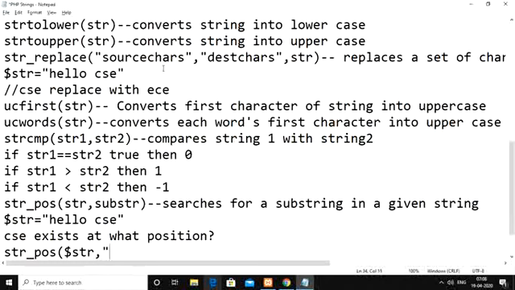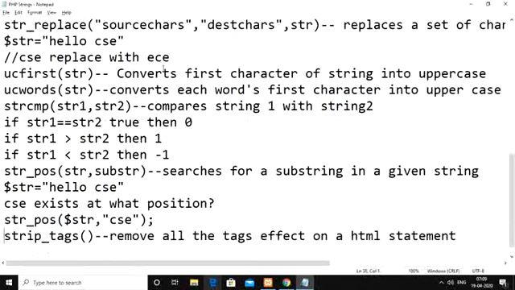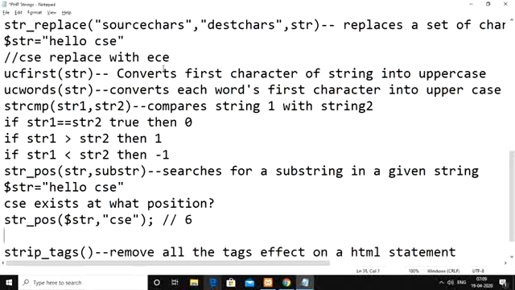The substring CSC. Since within the given string hello CSC, CSC is located at 0, 1, 2, 3, 4, 5, 6, the 6th position, it is going to return the output as 6 here. Always the string index begins from 0.